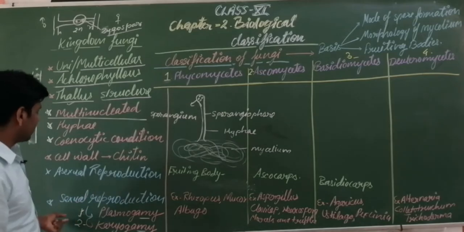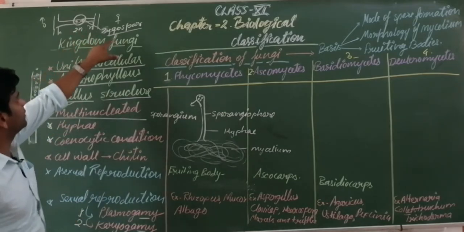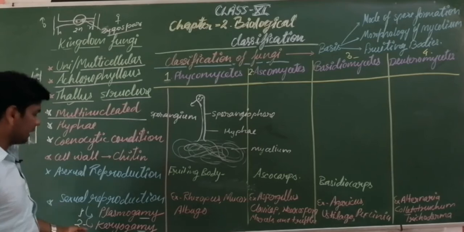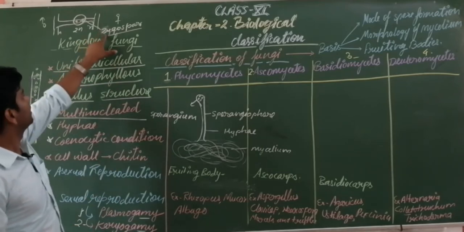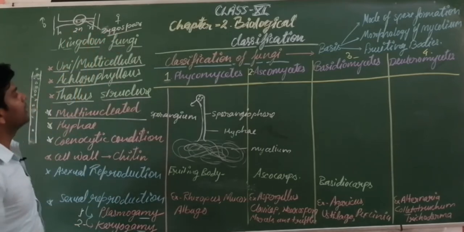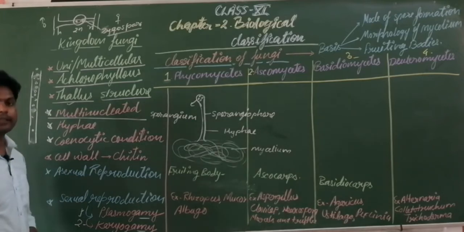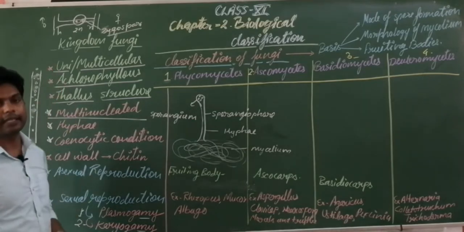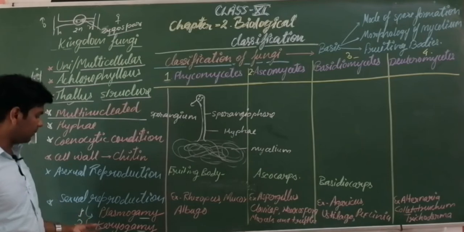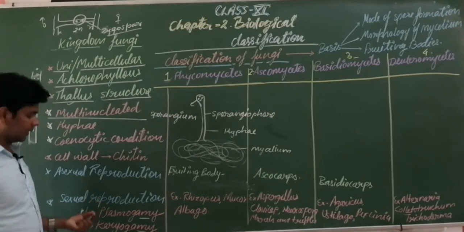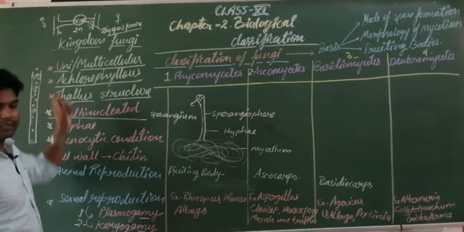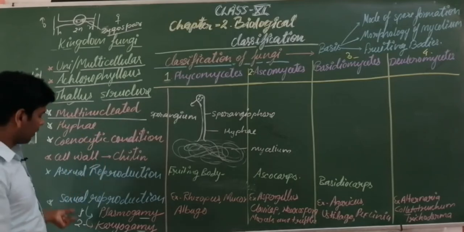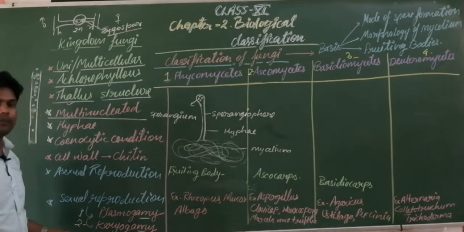Next step is the formation of zygospore. I didn't write it here, but the next step is zygospore. Zygospore is a zygote-like structure, or you can say it is a diploid structure. It is formed after the fusion of two nuclei of genetically different hyphae. Okay, so this is all about the fungi.